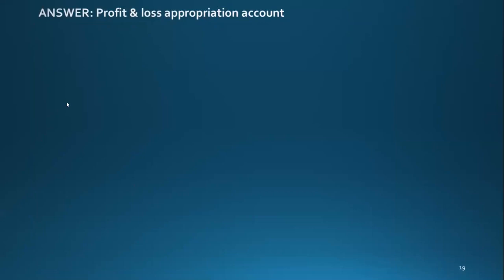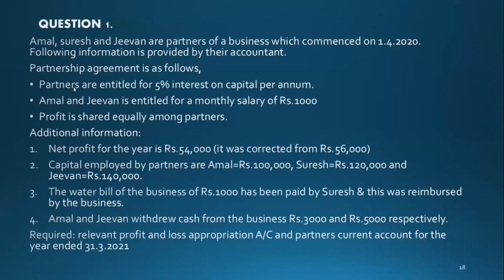In the partnership agreement, the question says partners are entitled to 5% interest on capital. What is the capital invested by Amal? It is 100,000. So 5% of 100,000 is rupees 5,000.